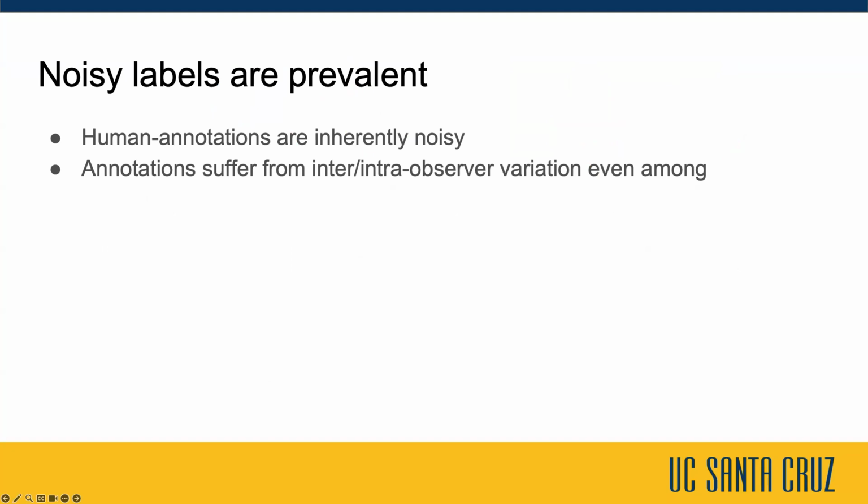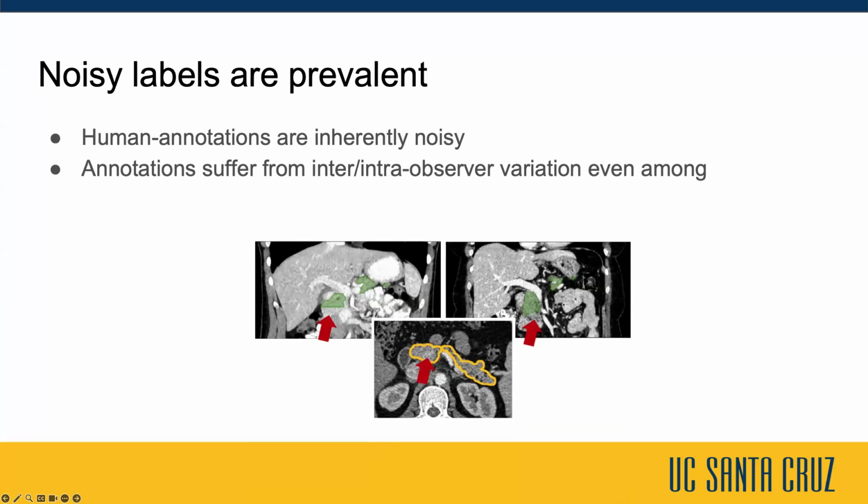Despite the success of the deep learning-based methods, they all assume that reliable ground truth annotations are abundant, which is not always the case in practice. This is because human annotations are inherently noisy. Further, annotations suffer from inter-observer variation, even among experts. This is one such example from our own collected medical image segmentation dataset, where a large portion of the pancreatic tail was missing from the expert level annotation.